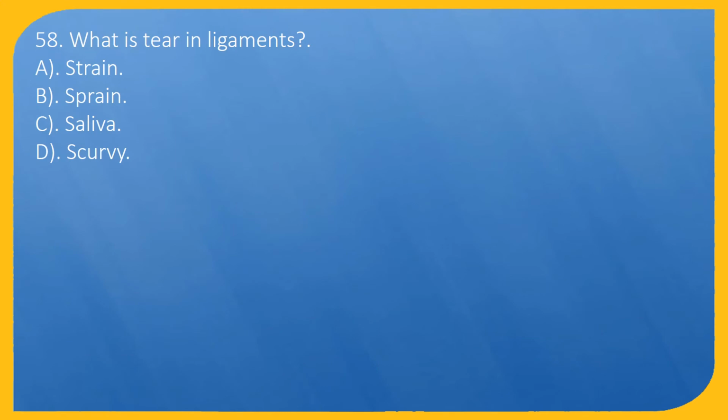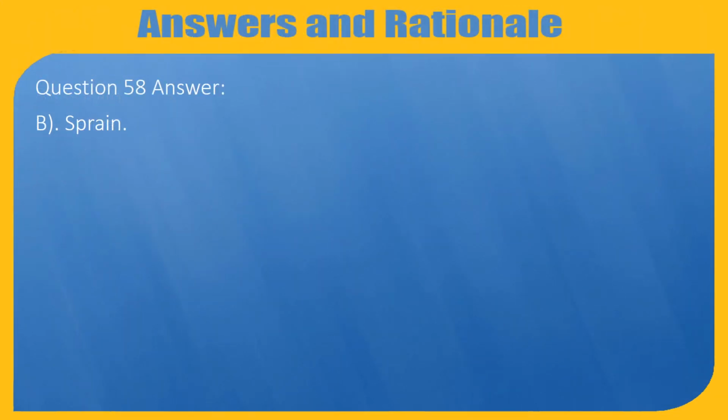Question 58. What is a tear in ligaments? A. Strain. B. Sprain. C. Saliva. D. Scurvy. Question 58. Answer: B. Sprain.